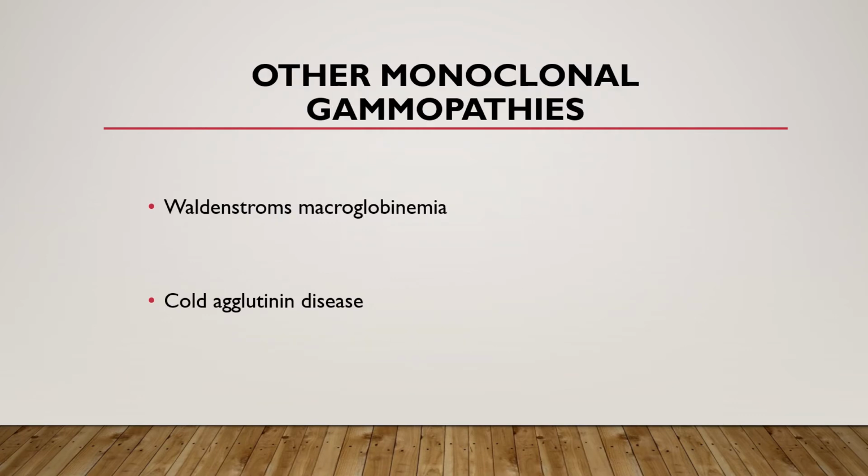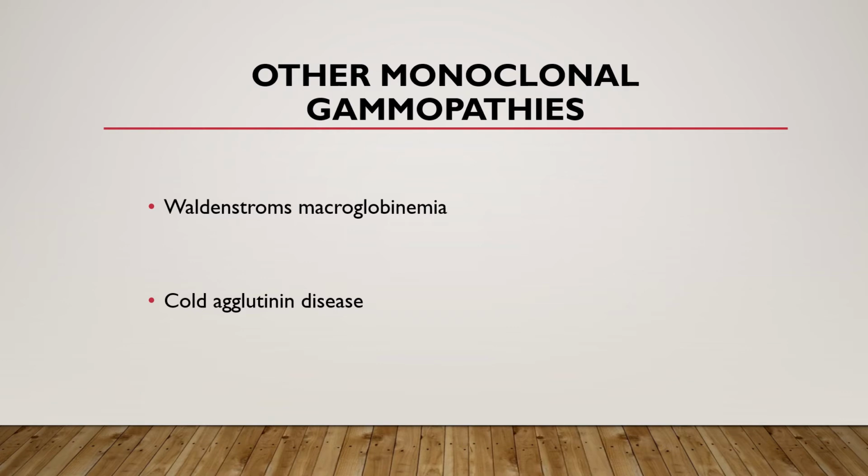Other monoclonal gammopathies would be Waldenstrom's macroglobulinemia and cold agglutinin disease. Waldenstrom's macroglobulinemia is a malignant B-cell disorder characterized by many plasma cells in the bone marrow. Here, IgM is greatly increased. The cause is unknown, but it is possibly a genetic mutation. People that have Waldenstrom's macroglobulinemia have about a 3-year life expectancy and are diagnosed with organ failure due to hemorrhage in the liver and spleen.